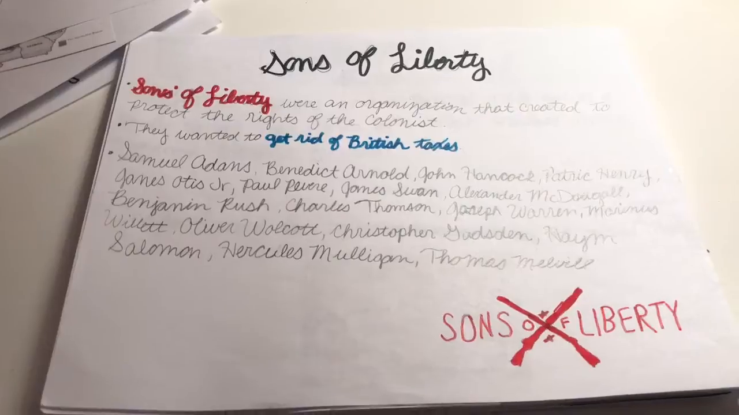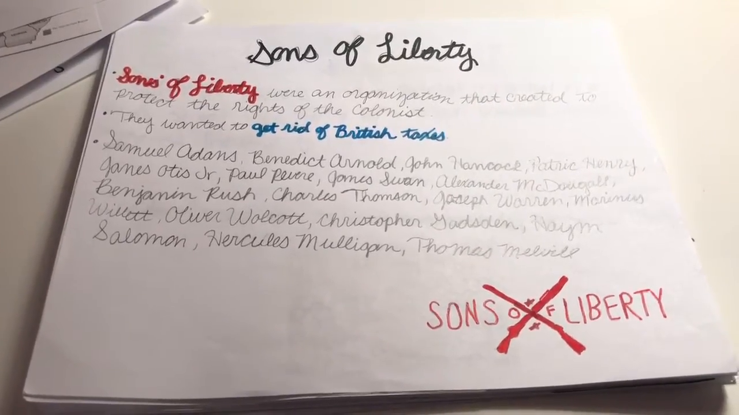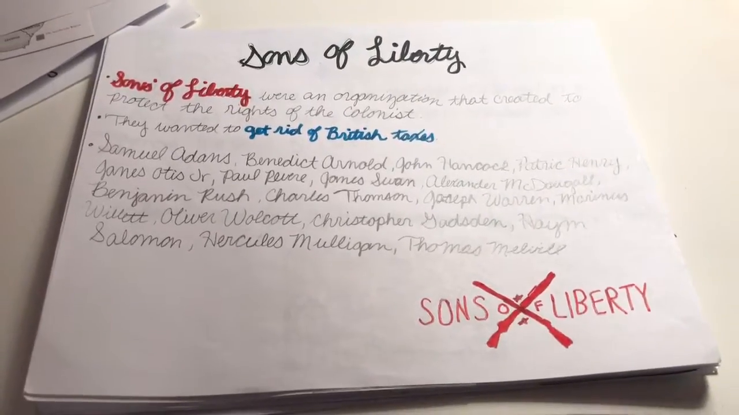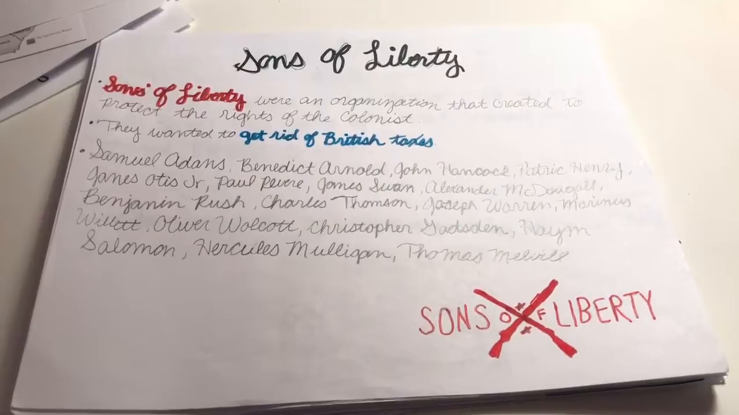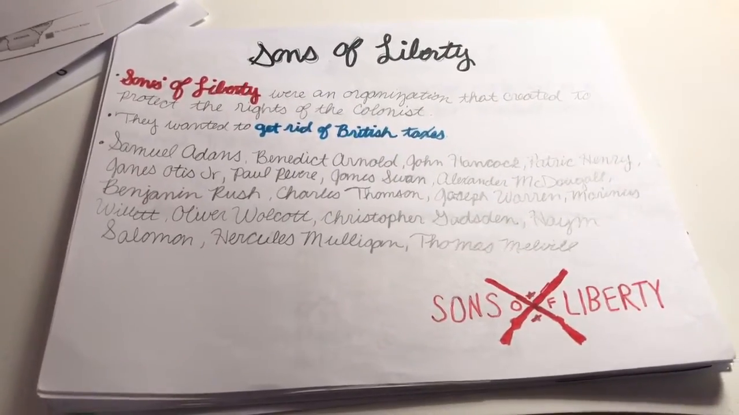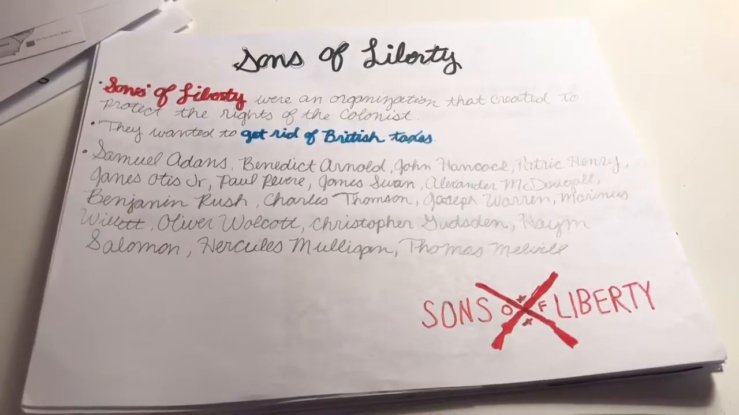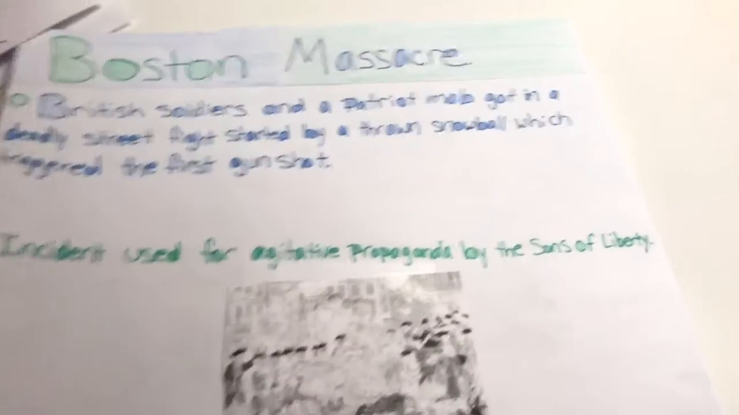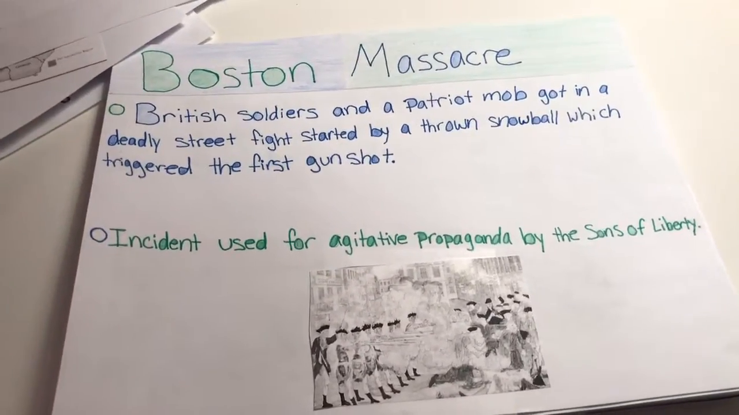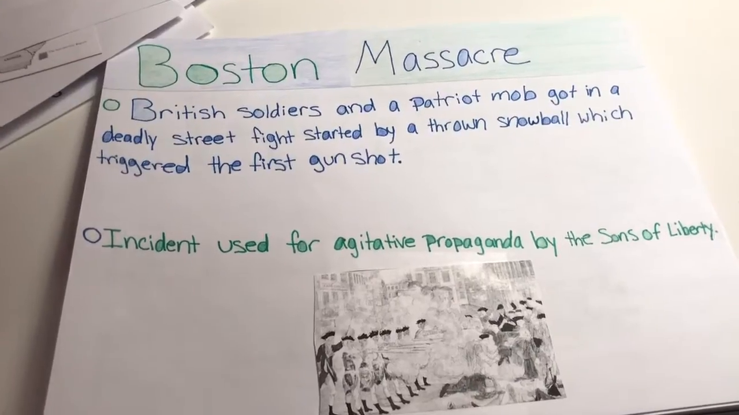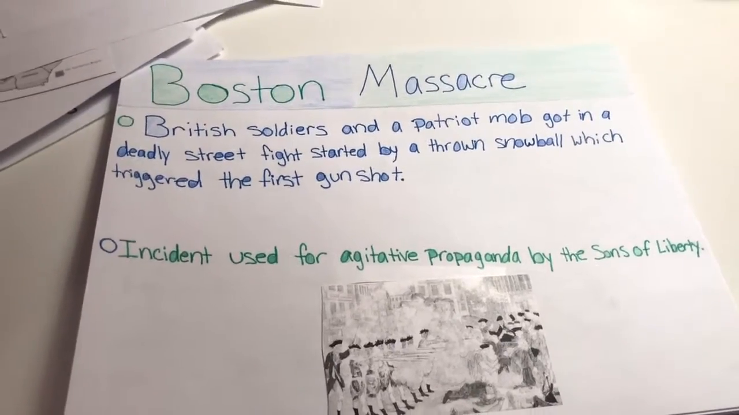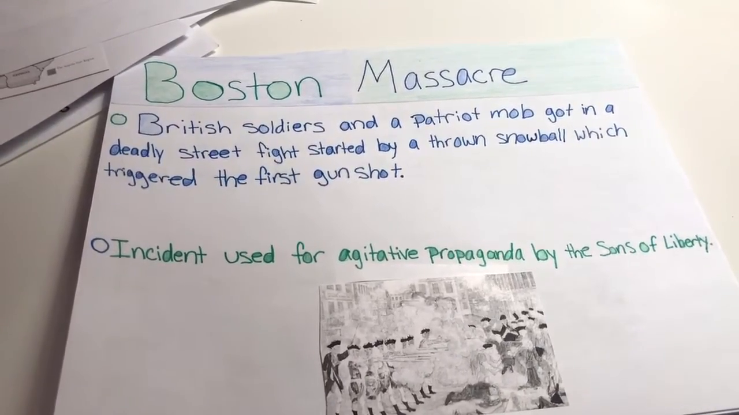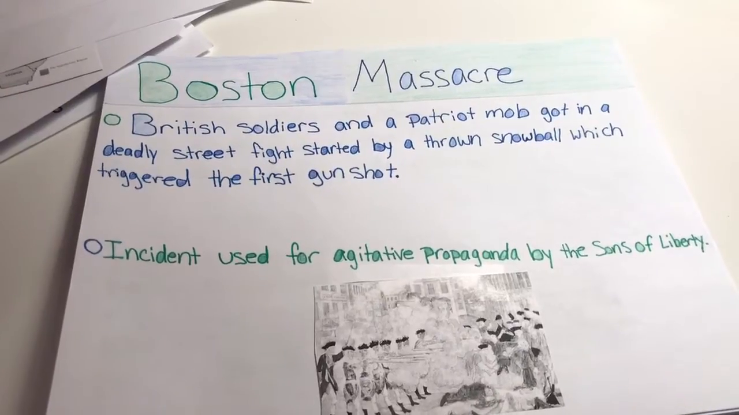The Sons of Liberty were an organization created to protect the rights of the colonists. They wanted to get rid of the British taxes. This included Samuel Adams, Benedict Arnold, and John Hancock. The Boston Massacre. British soldiers and the Patriot mob got into a deadly street fight that was caused by a thrown snowball, which triggered the first gunshots.